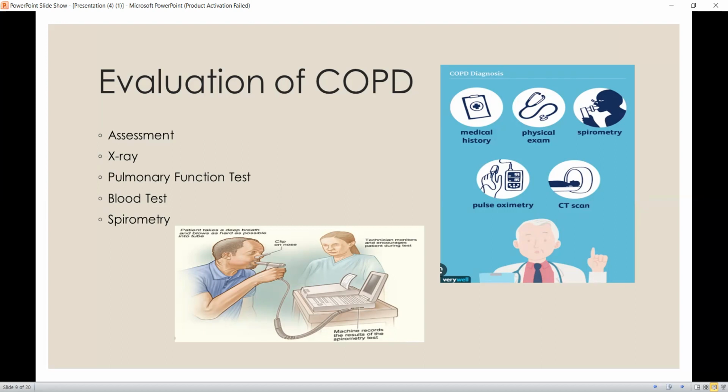It is done using spirometry, in which a mouth-held device is placed in the mouth of the patient with a clip on the nose, and the patient is asked to take a deep breath and blow as hard as possible, and the monitor reports the reading, in which we note the forced vital capacity and forced expiratory volume of the patient, which help in staging of COPD. A blood sample can also be drawn from the patient, which helps in assessing the blood gas level. Hypoxemia and respiratory acidosis are assessed in the patient, and these are the evaluation steps.